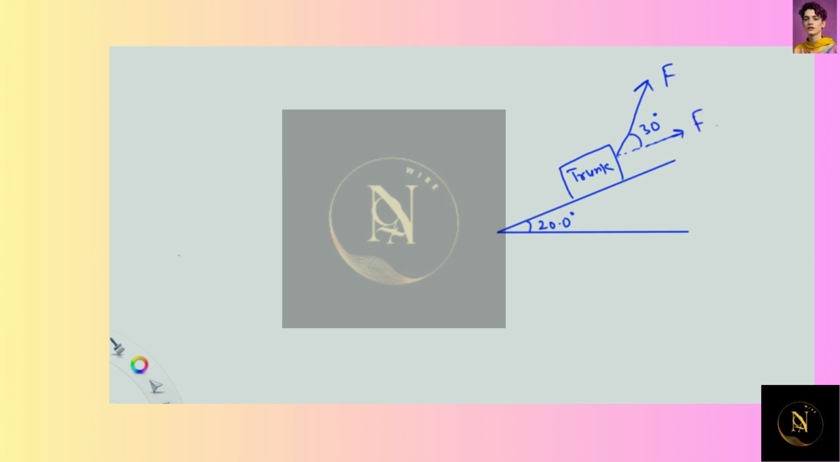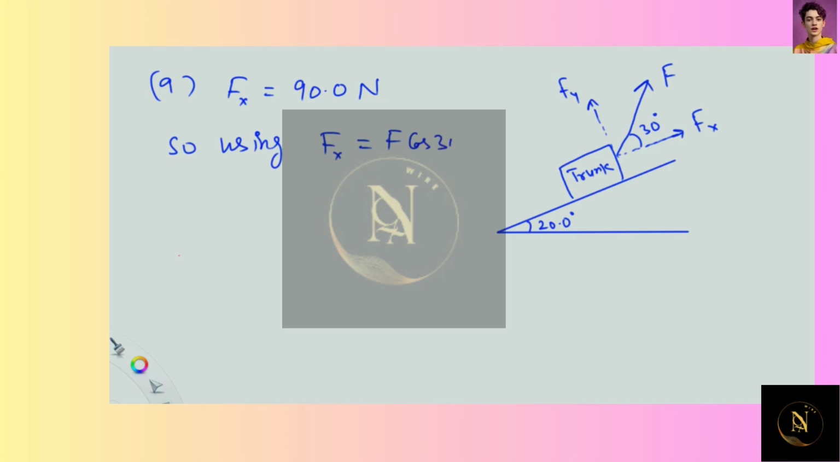So the force may be resolved into two components, Fx along the ramp and Fy perpendicular to the ramp. In the first part of the problem, this force along the ramp is given to be equal to 90.0 Newton. With the help of this component of the force, we have to find net force applied, for which we will use an expression for this component Fx, which is given as F cos 30 degree.